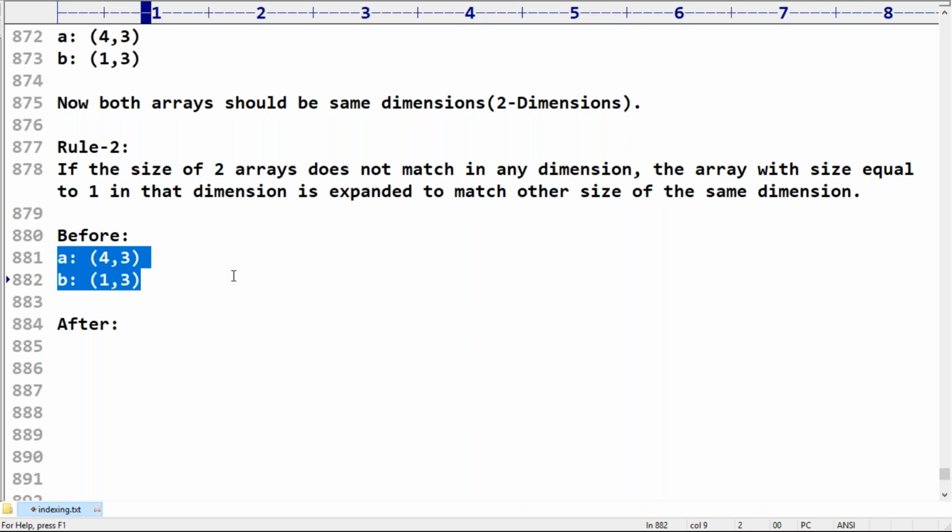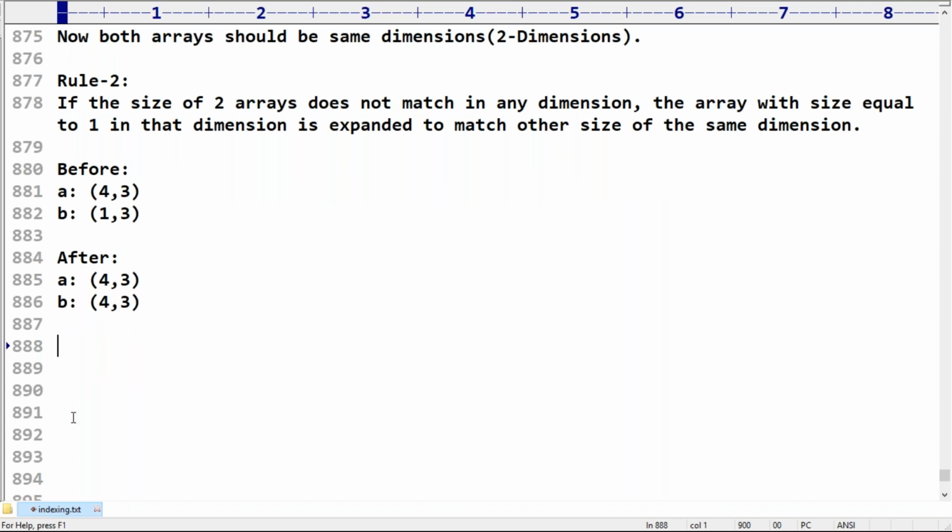Now A will become 4, 3 and B also will become 4, 3. Have you observed? Can you please confirm? Yes, friends. Now both the arrays are of the same dimension, same shape, same size. Now, happily, we can perform arithmetic operations.